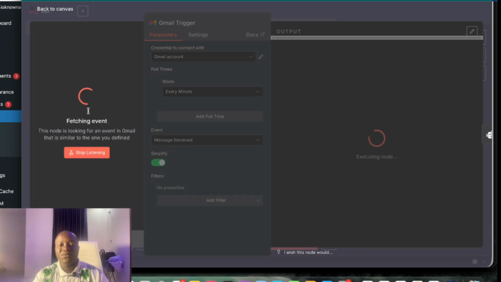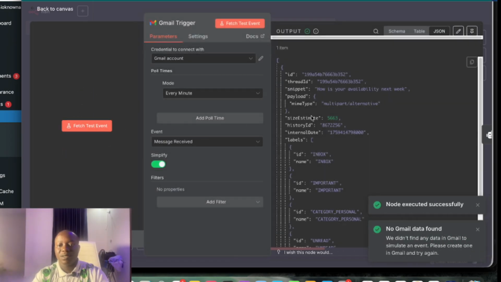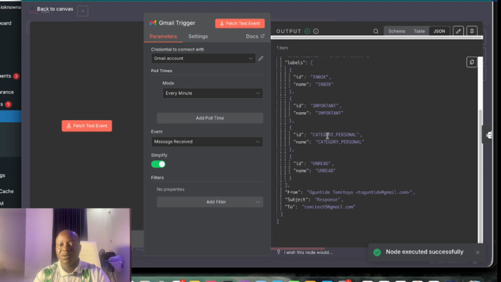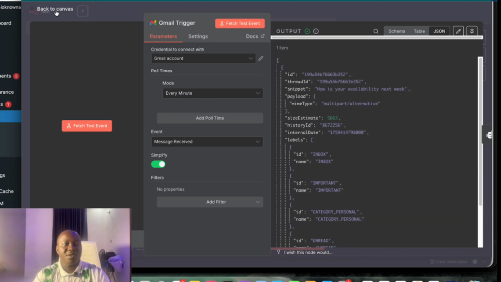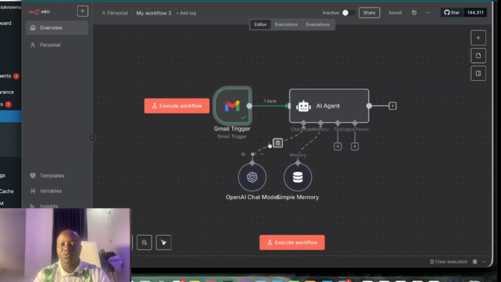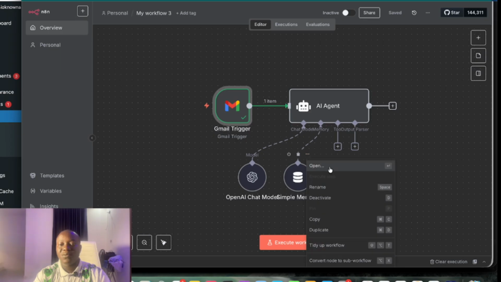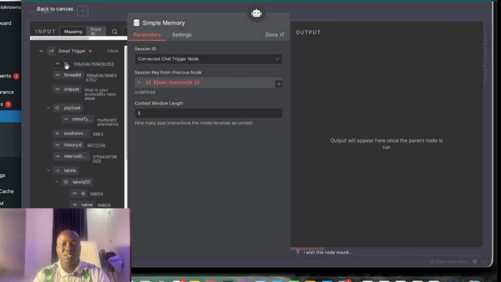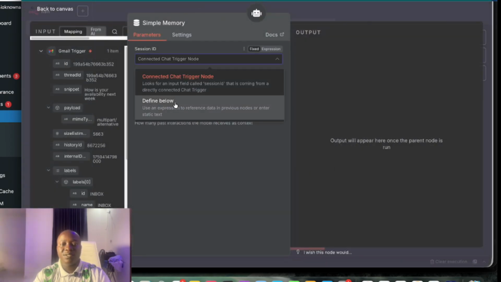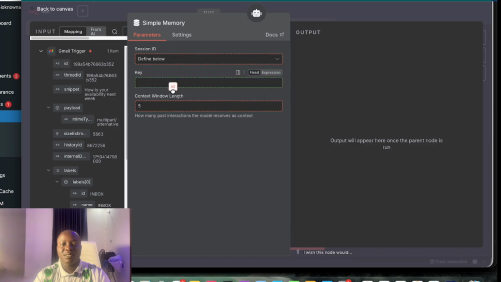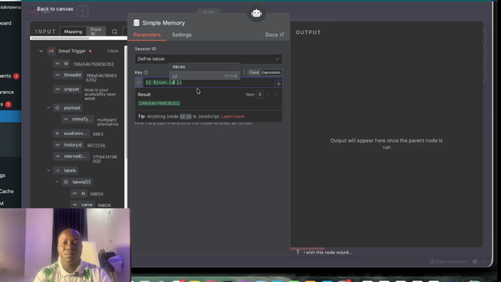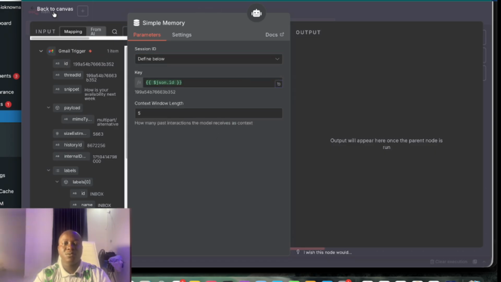Let's test first. Yeah, now we have an output. Then let's go back. So for this memory, we are going to use this ID, define below. Then we drag this ID, and I'm going to go back.